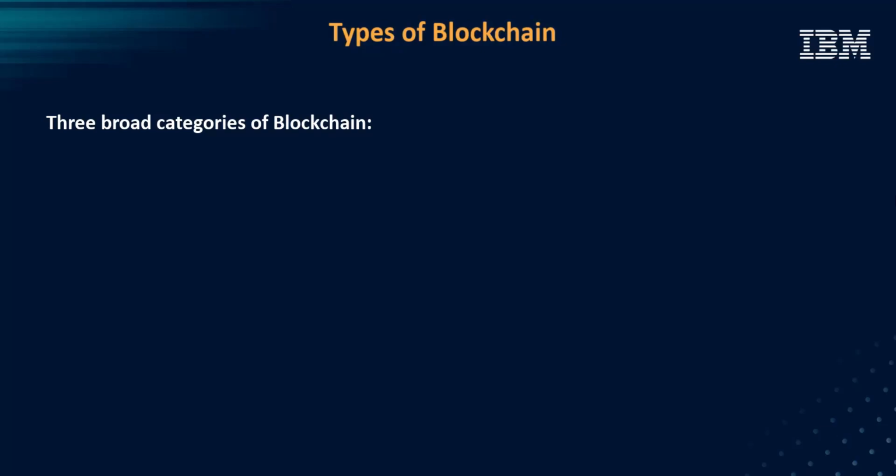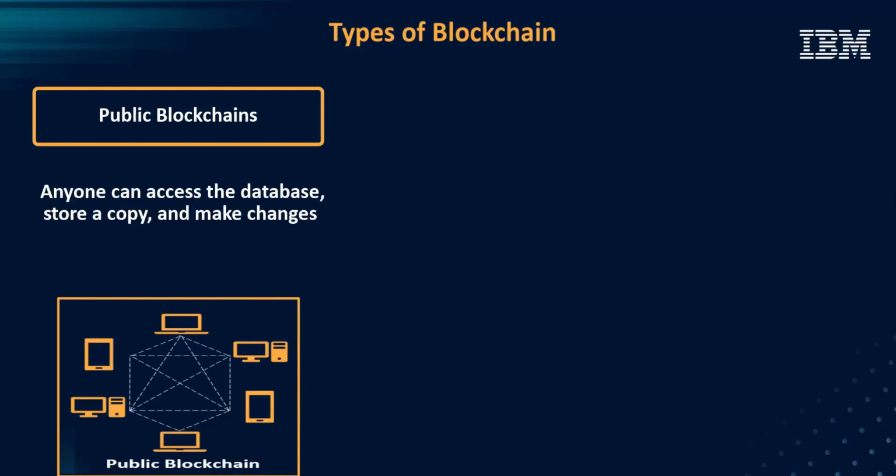They are 1. Public blockchains. Anyone can access the database, store a copy, and make changes subject to consensus in a public blockchain. Bitcoin, for example, is a classic public blockchain.